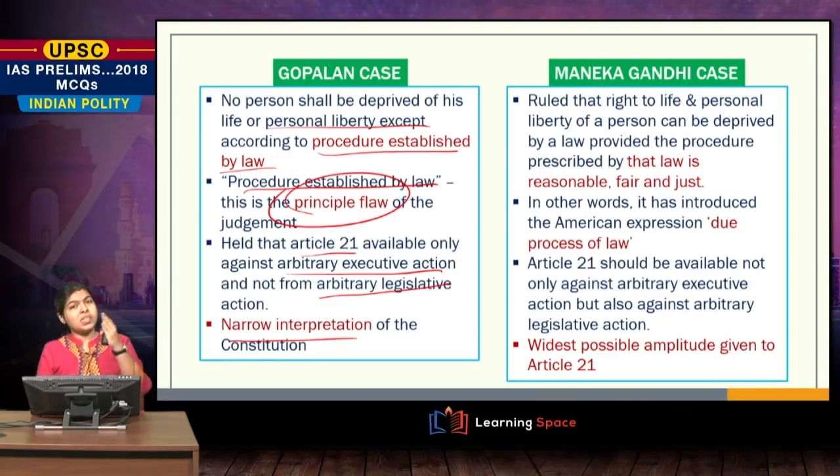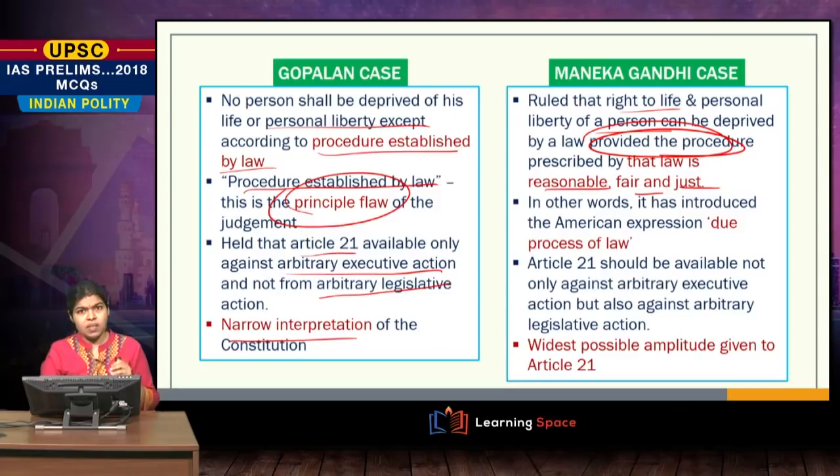Then this was rectified in the Menaka Gandhi case. This ruled that the right to life and personal liberty of a person can be deprived by a law provided the procedure prescribed by that law is reasonable, fair and just.